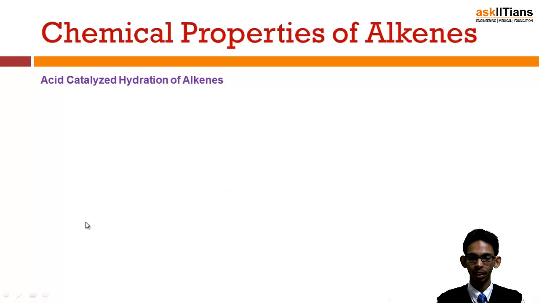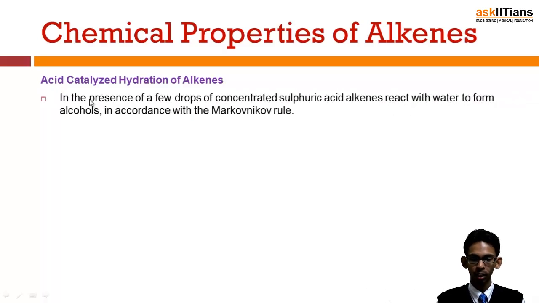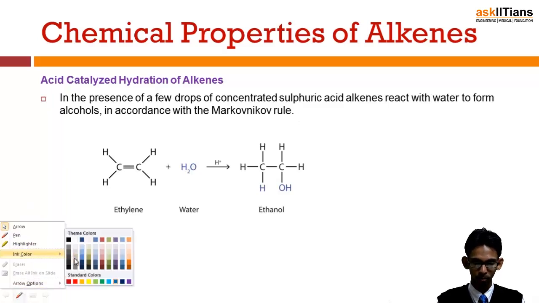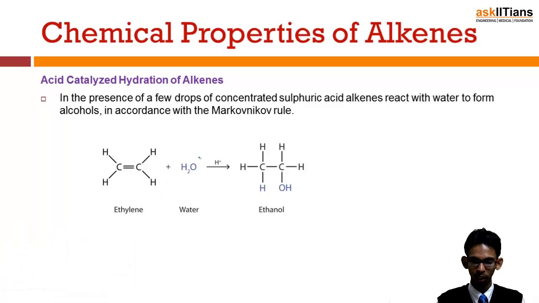Next is acid catalyzed hydration of alkenes. Now we know what hydration is. Hydration is addition of water molecules. And acid catalyzed means it is the addition of water molecules in the presence of a catalyst, acid. So in the presence of a few drops of concentrated sulfuric acid, alkenes react with water to form alcohols, and this takes place according to the Markovnikov rule. This is the reaction in which water, in the presence of acid as a catalyst, is reacting with the alkene to form alcohol.